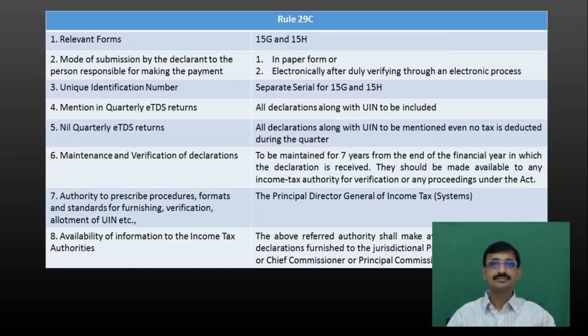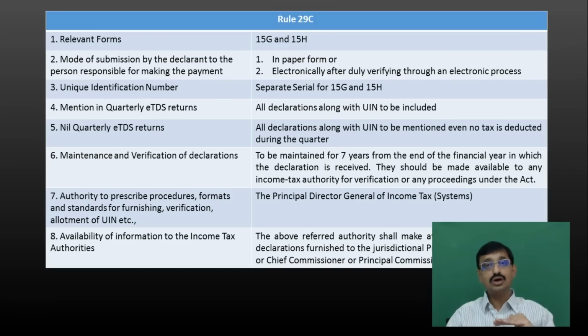Now let us say my assessment jurisdiction is with Ward 11 Vijayawada. ITO, Assessing Officer, ITO Ward 11 Vijayawada. Now this assessing officer is subordinate to a commissioner or a chief commissioner or a principal commissioner or a principal chief commissioner.